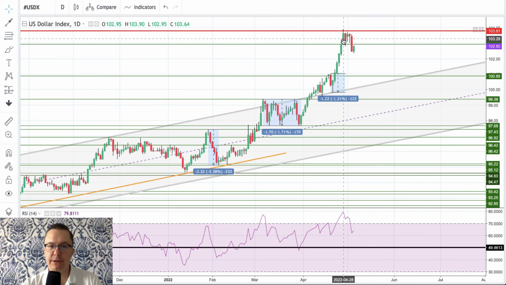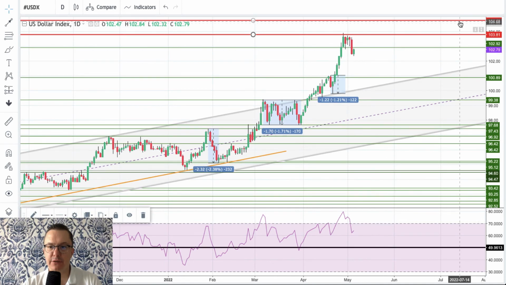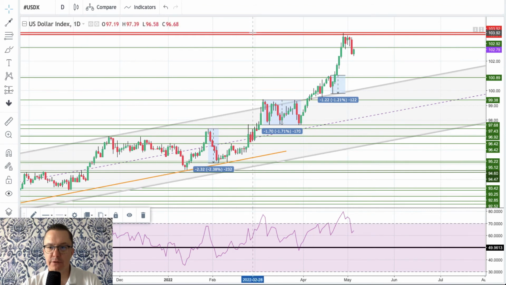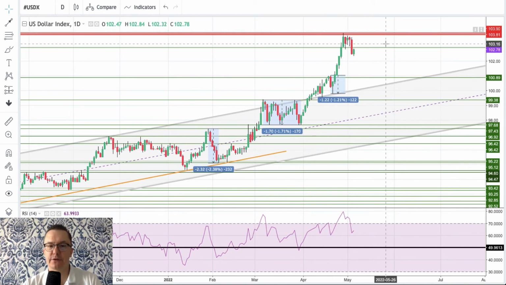The high was made at 103.90, so this is actually the higher high. Let me just move it here, 103.90. This is our very strong technical resistance because it's made during extremely overbought market conditions. Those levels have not been seen since 2015 or something like this.